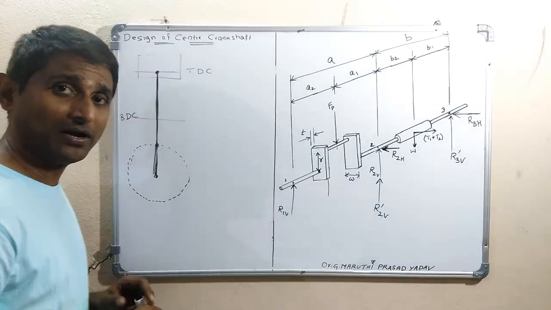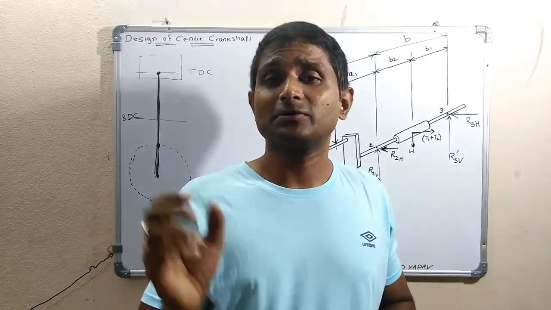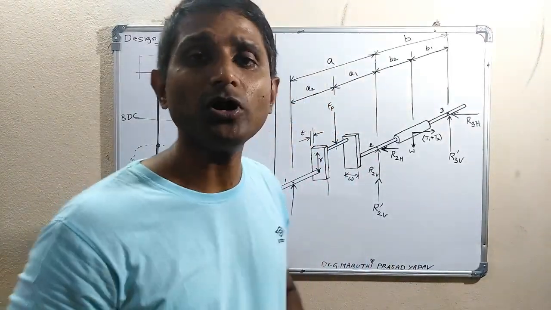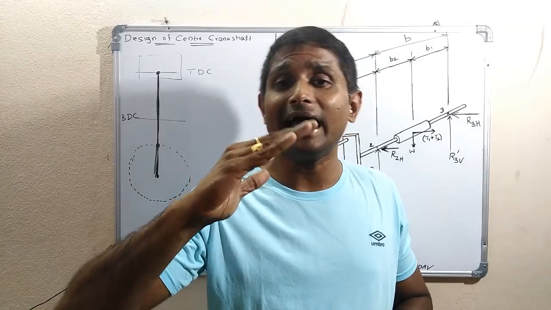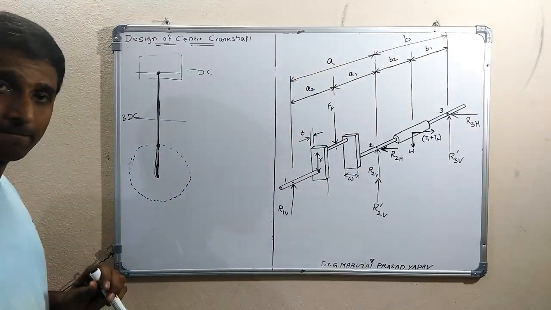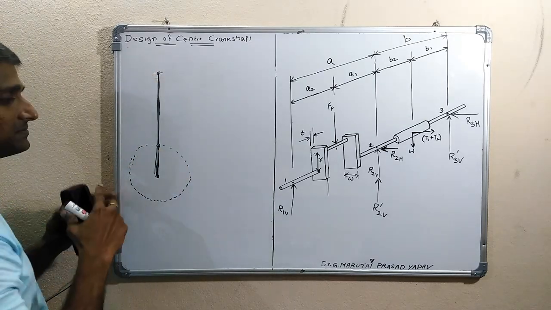Now have a look at this one. The position of the crank when the twisting moment on the crank is maximum is possible when the crank is at some angle from the line of action. I will show you. It makes some angle by the time it tilts like this.